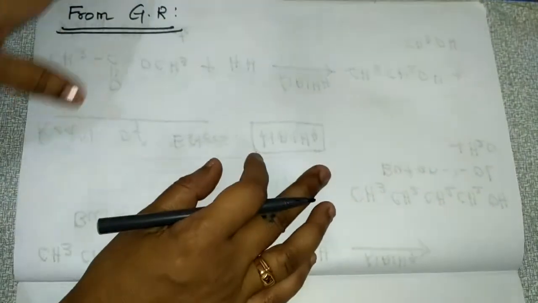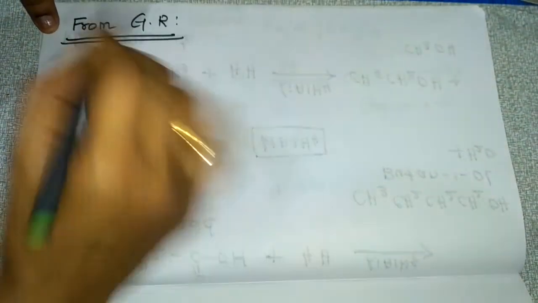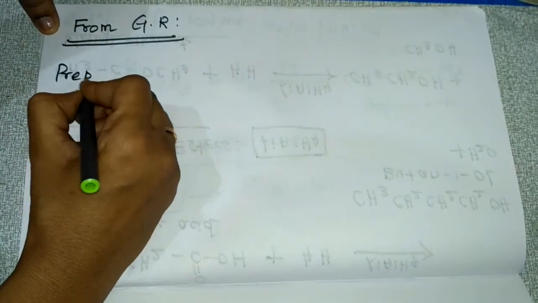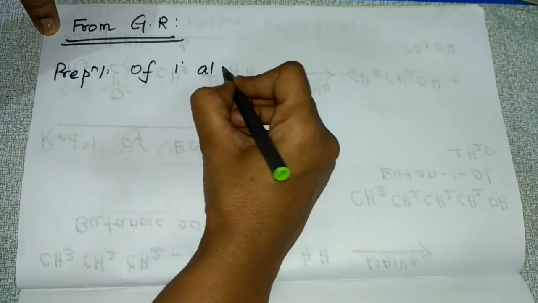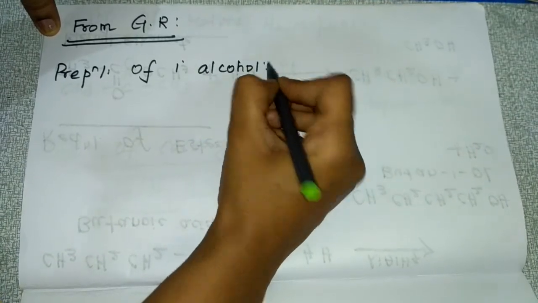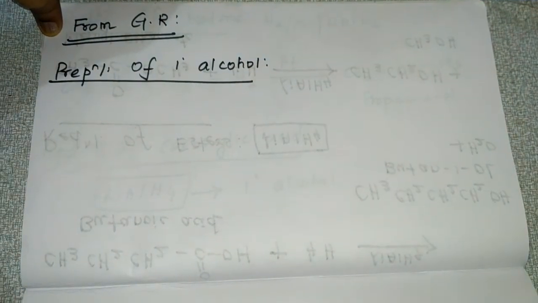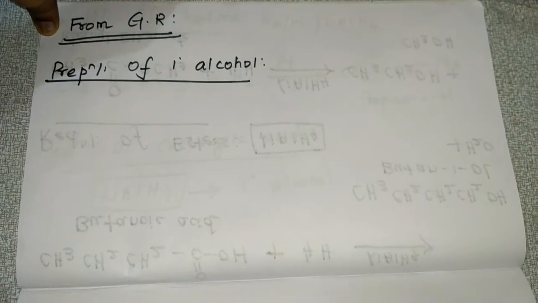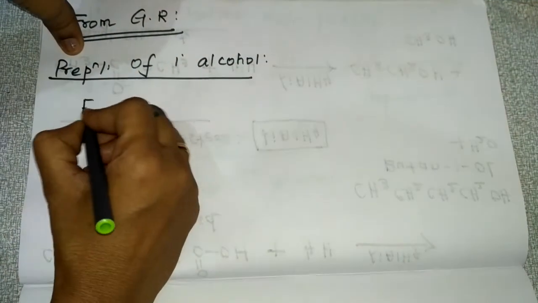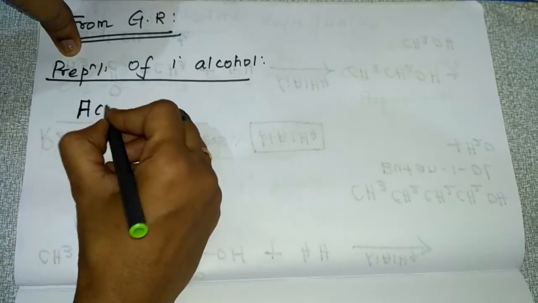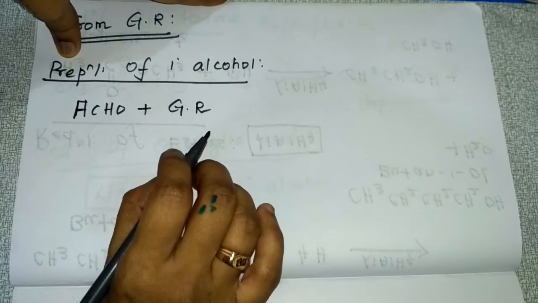First we will see preparation of primary alcohol. I'll tell you what you have to do. You have to treat the Grignard reagent with formaldehyde. First you take formaldehyde, HCHO, and to this you add Grignard reagent.